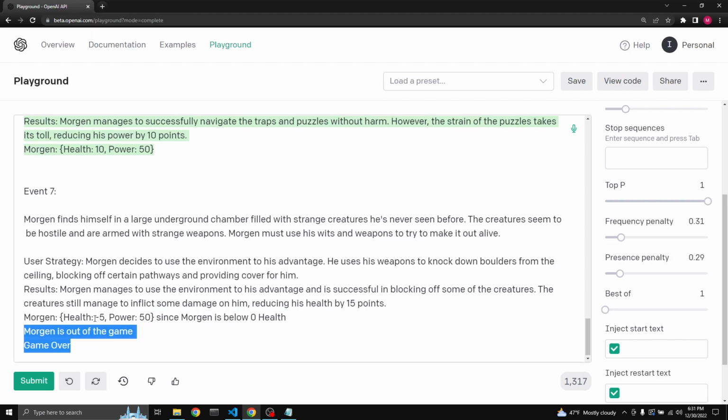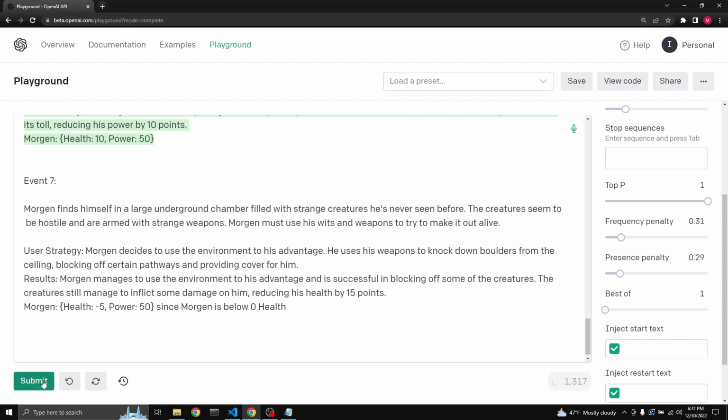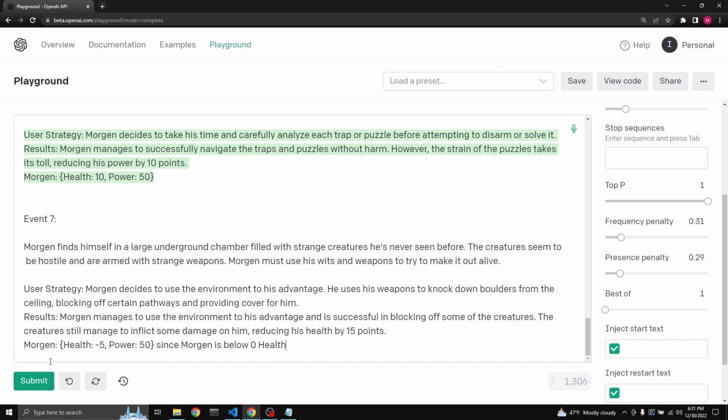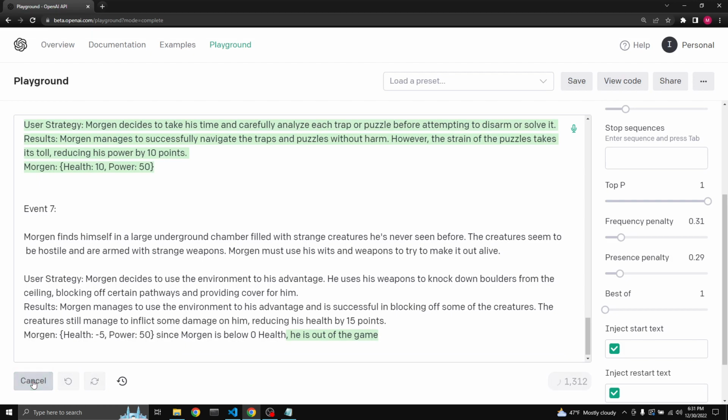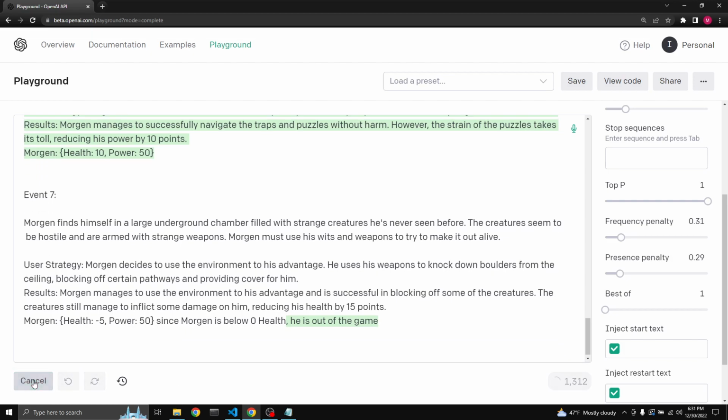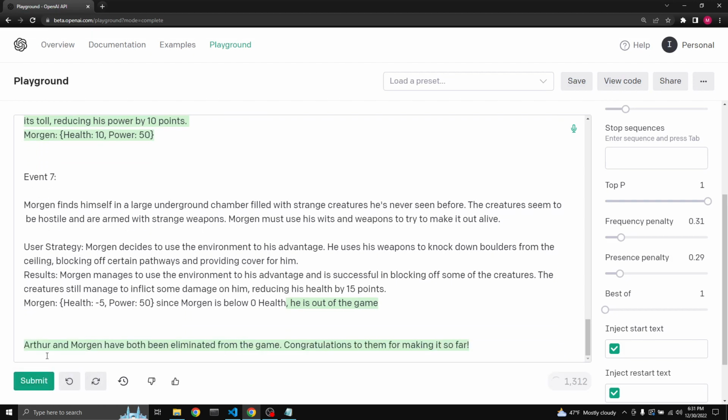Good. See, that's good because it didn't continue to event number 8. What happened? Try it again. He's out of the game. What if you try to continue? Nothing. All right, Arthur and Morgan have both been eliminated from the game. Congratulations for making it so far. Yeah, true. I guess they made it all the way to event 7.